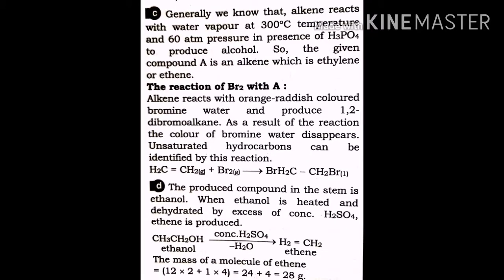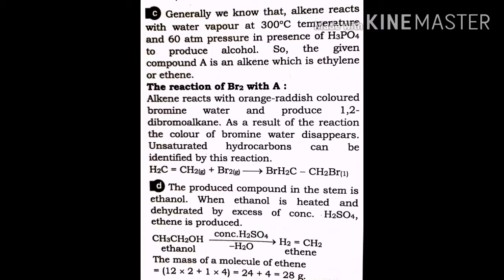Generally we know that alkene reacts with water vapor at 300 degrees temperature and 60 atm in the presence of phosphoric acid to produce alcohol. So the compound A is an alkene, because we know that alkene reacts with water and produces alcohol in the presence of phosphoric acid. So the compound A is an alkene and it is ethene.